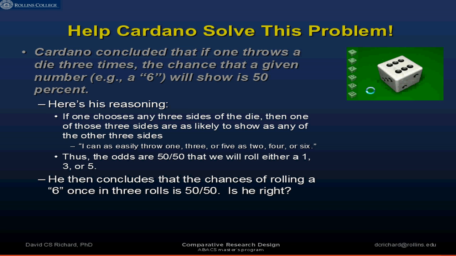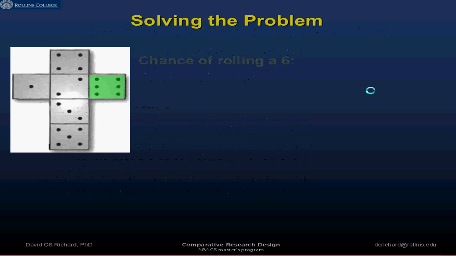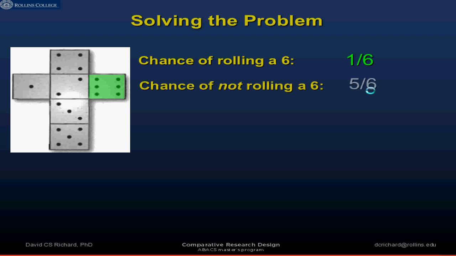Now let's think about this, and let's do the math to actually show why this is an incorrect statement. Okay, here's how we'll think about it. What's the chance of rolling a 6? Well, if I blew up a single die and I looked at all the possible outcomes, I'd say, look, there's the 6. That's one outcome out of all the outcomes. So the chance of rolling a 6 is 1 in 6. What's the chance of not rolling a 6? Well, the chance of not rolling a 6 is 5 in 6. So if I add those probabilities together, they have to sum to 1.0, because 1.0 means we're accounting for all of the possible outcomes on the die roll.